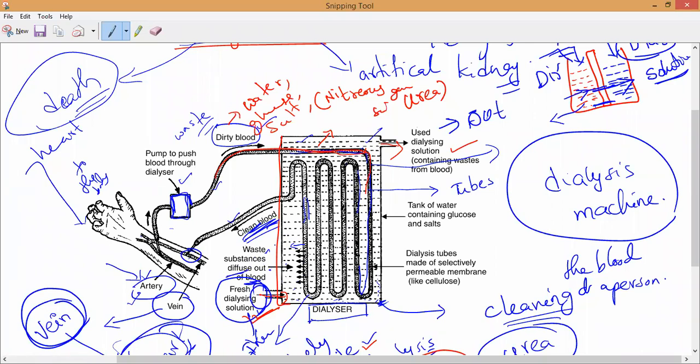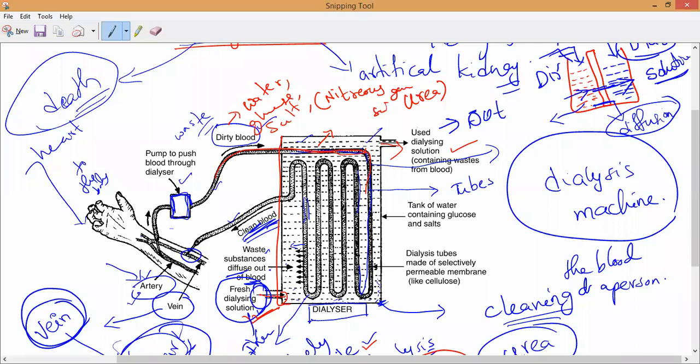So what is that process called, where substances move from high concentration to low, zero concentration? That process is called diffusion. Understand all of you? The process of diffusion. It transfers all the waste substances from high concentration to zero concentration.